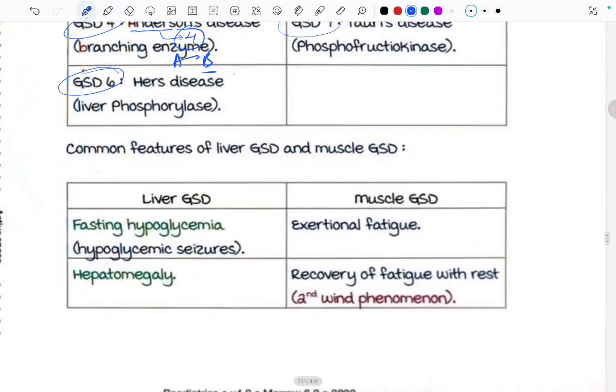Moving ahead, common features of the liver glycogen storage disorders and the muscle glycogen storage disorders are: in the liver GSD there is fasting hypoglycemia, so there can be hypoglycemic seizures, and there can be hepatomegaly also. In the muscle GSD there is exertional fatigue and recovery of the fatigue with rest. This is called the second wind phenomenon.